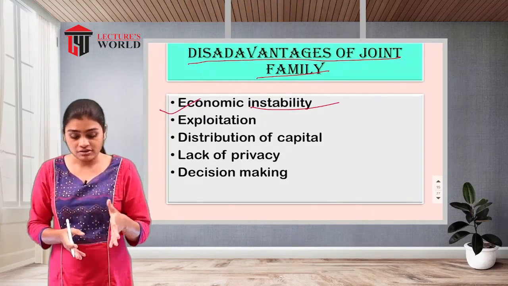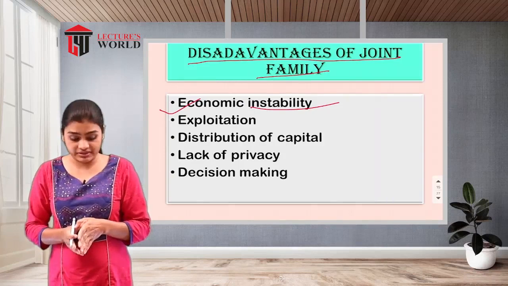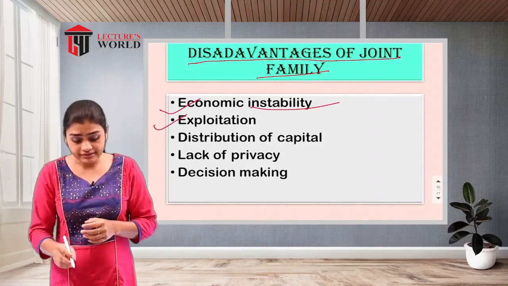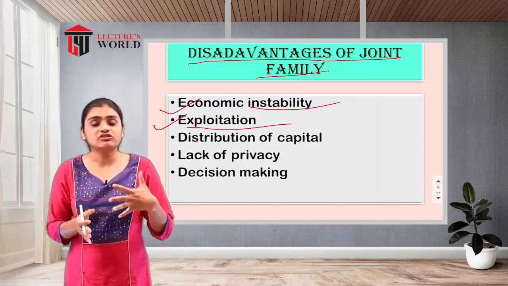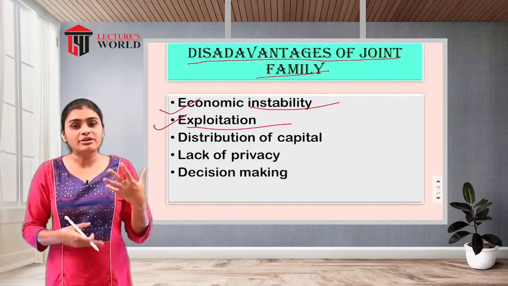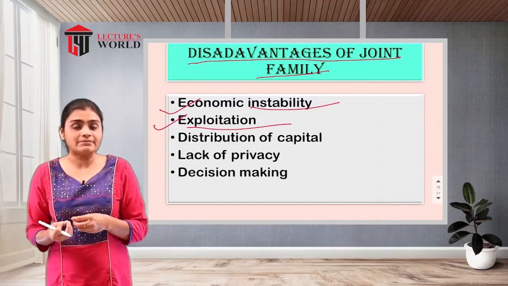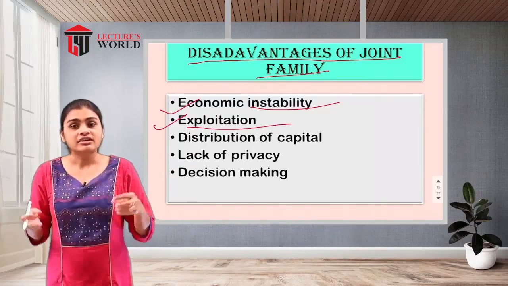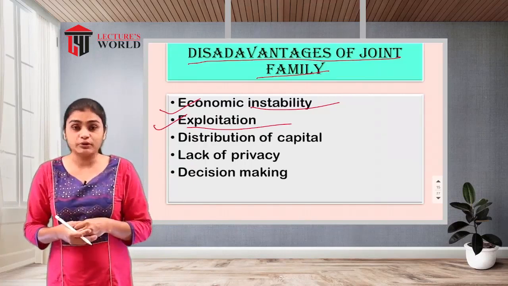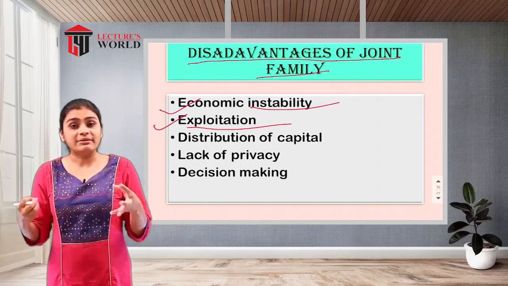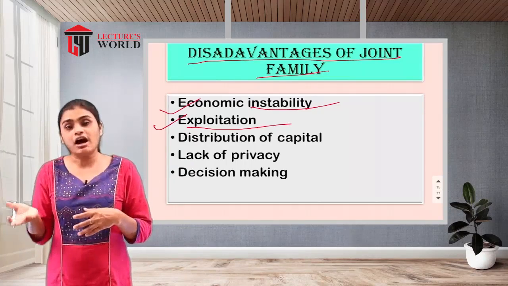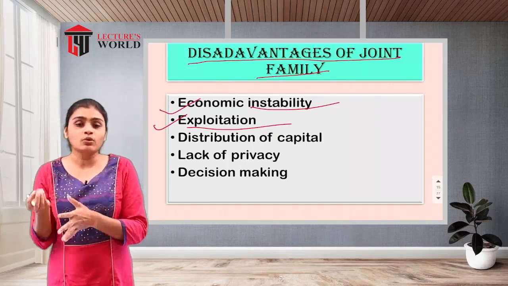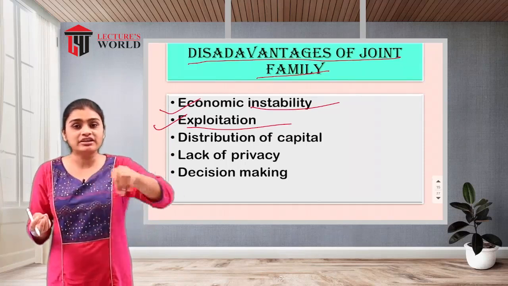So this is how the economic instability will be there. The next disadvantage is exploitation. When one family member starts using the other family members for their own benefit, that is called exploitation. When all the family members are not earning equally, the one family member who is earning more has to spend money for all the family members.